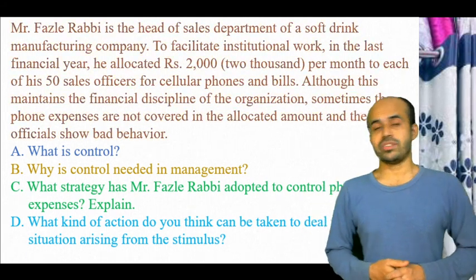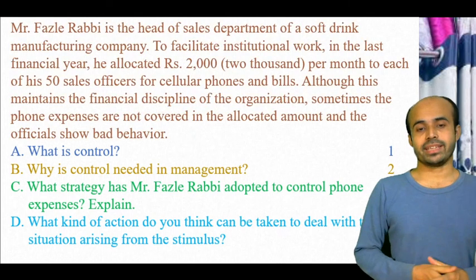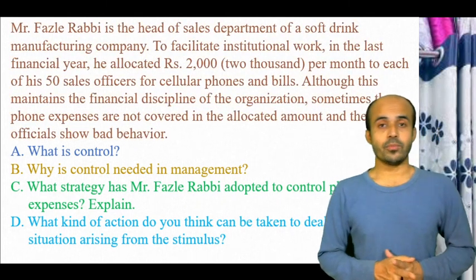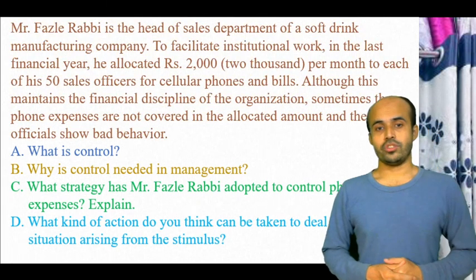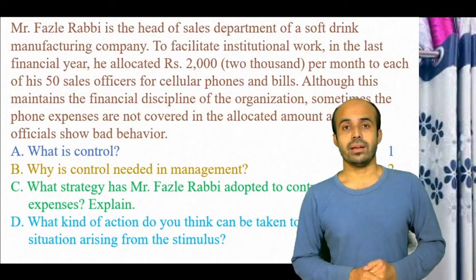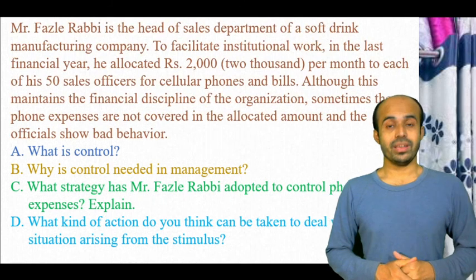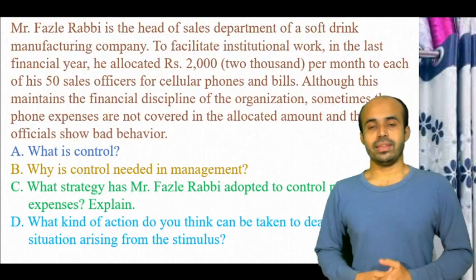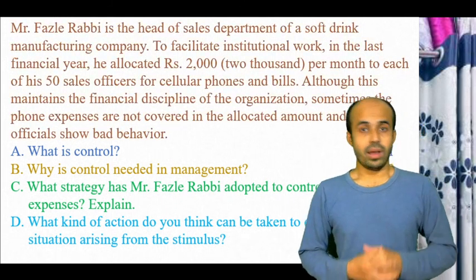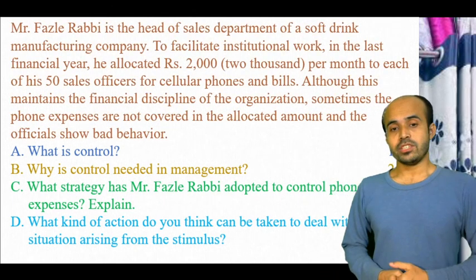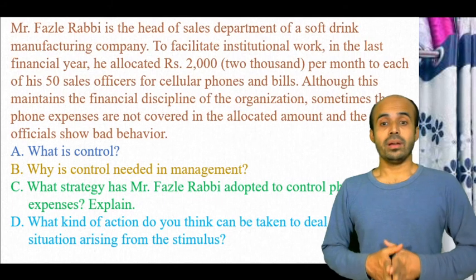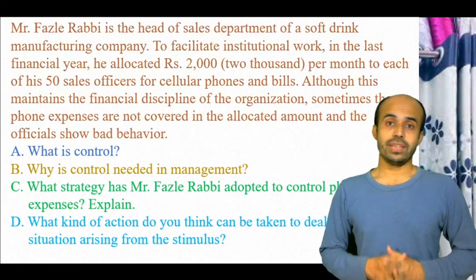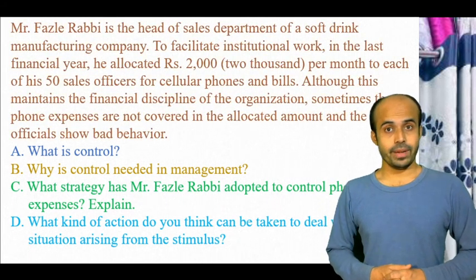Okay, let's start. You can see on your screen a stimulus given there. We can read it out to help you understand what is given in the creative stem. Mr. Fazlur Rabbi is the head of the sales department of a soft drinks manufacturing company.